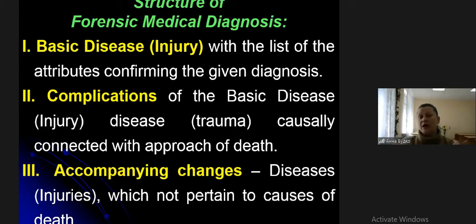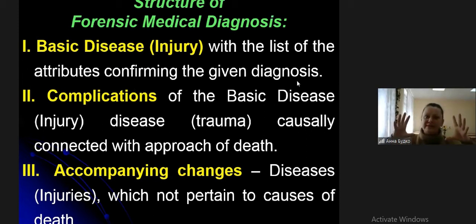Look, in this diagnosis, distinguish three parts: basic disease, complications, and accompanying changes. So take basic disease or injury, with the list of the attributes confirming the given diagnosis.